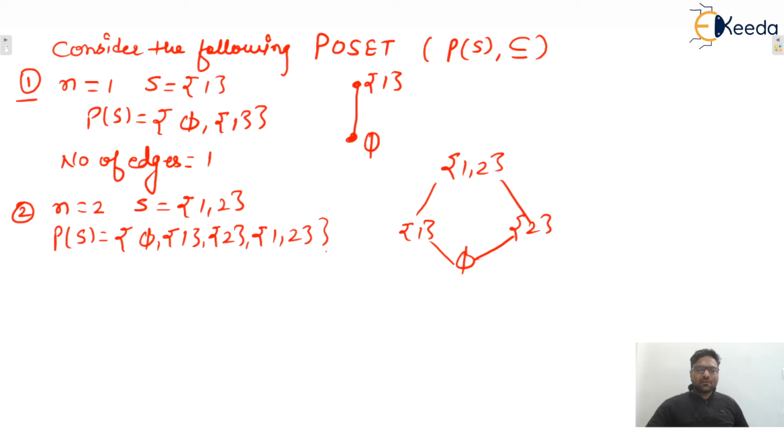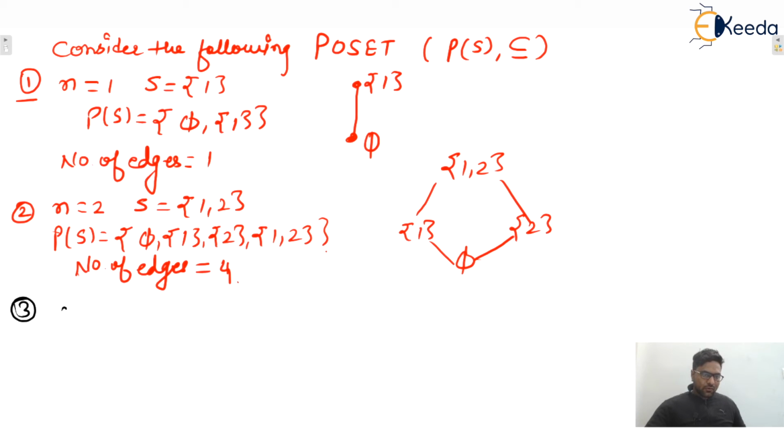Yes, phi is also a subset of 1 comma 2, but that is transitive, and transitive edges are removed in the Hasse diagram. But logically we can assume phi is a subset of 1 comma 2, that is by default, because transitive pairs are by default here, self loops are by default here, so no need to represent them explicitly in the Hasse diagram. That is the meaning. Okay, so here number of edges will be how many? So number of edges equals 4 only, isn't it? Okay, write down next one.